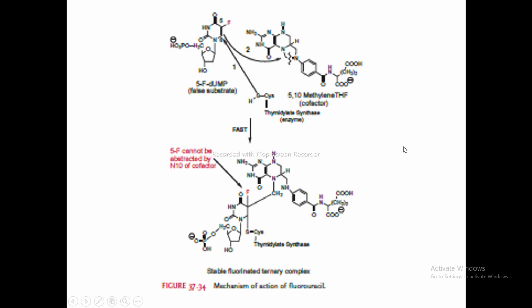So the synthesis of 7,8-DHF does not take place, and hence the cell will die, because the 7,8-DHF and then THF do not get synthesized. And for the survival of the cell, or for the synthesis of DNA, that 7,8-DHF is required. So the 7,8-DHF is not synthesized, and the cell will die.